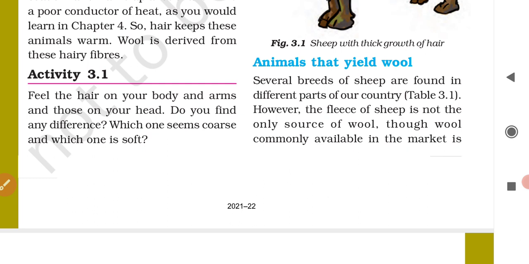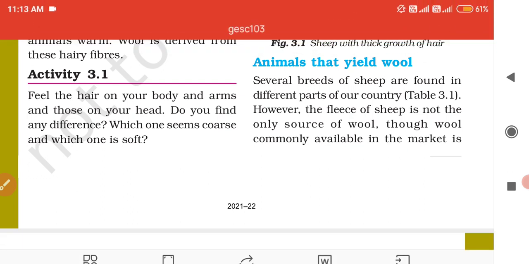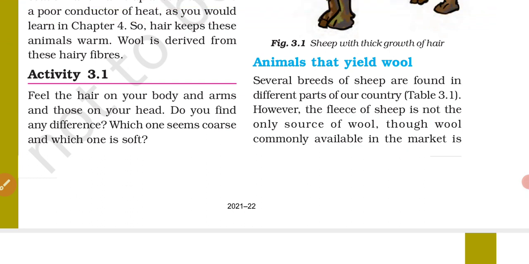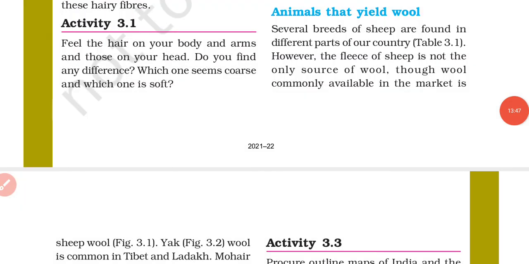Next we'll move to the next section, that is animals that yield wool. So wool comes from animals. Many animals are there: sheep, goat, yak, camel, llama and alpaca. The wool comes from animals like sheep, goat, yak, camel, llama and alpaca.